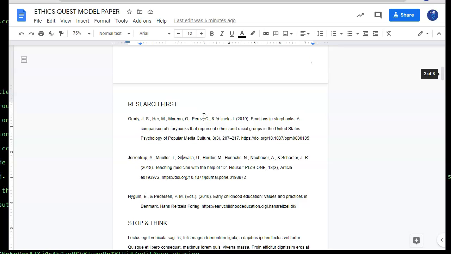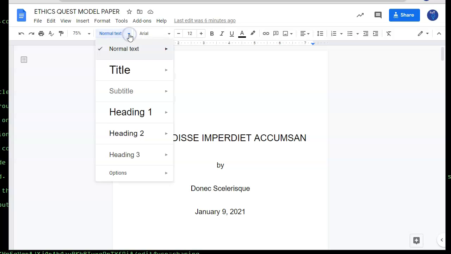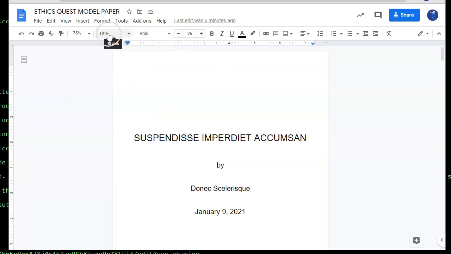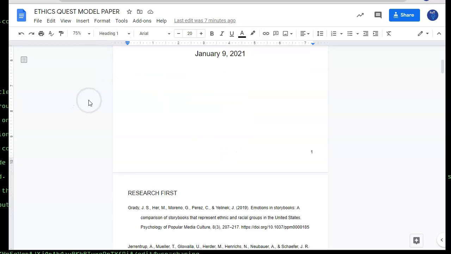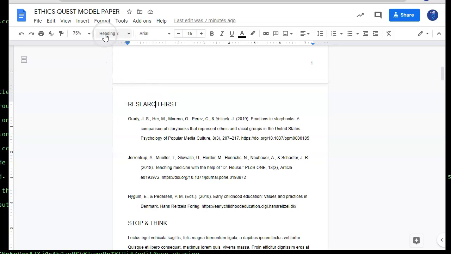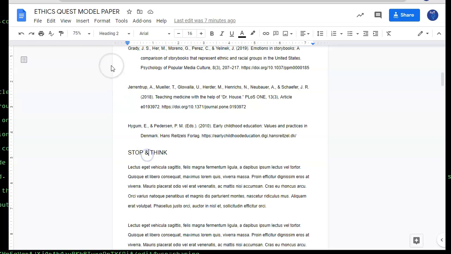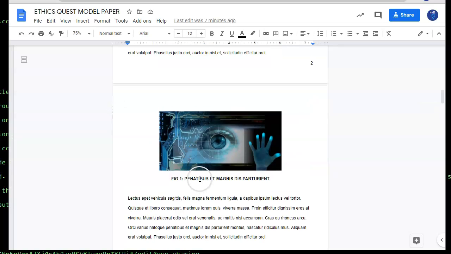Let's talk about using a tool that most of you don't pay attention to. See this little thing right here, the styles? Click on that drop down, you'll see there's all kinds of little pre-formatted areas. So if you look at this, this shows up as title. If you click this, it's heading 1. So I'm using these to change the sizes of my fonts, not going over here and doing this, using the headings. So right here, all of these I've got labeled as heading 2, heading 2, heading 2, and then the rest of this is normal text. All I did on my captions is I centered them and made them bold using normal text.